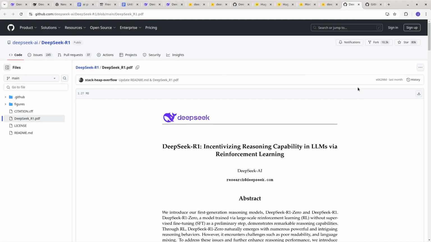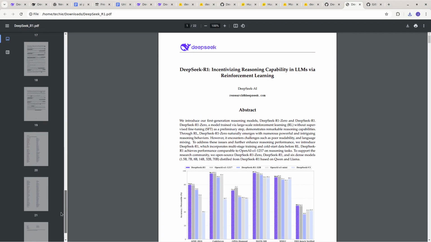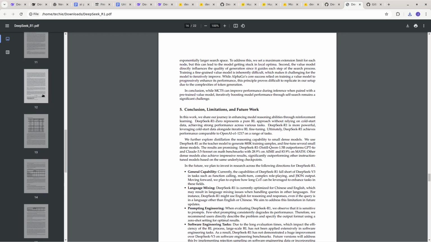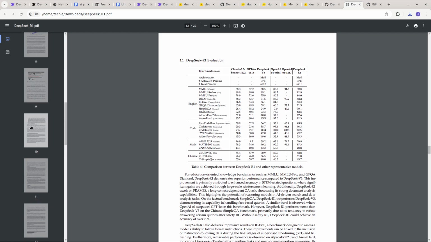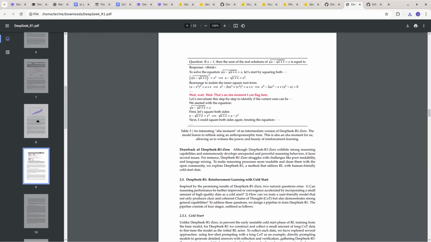And I don't know how long the paper is. Let's see how many. So they give away the paper for free, and the paper for R1 is just 22 pages long. But this definitely, if you're interested in learning about AI and machine learning, DeepSeek can be a great thing because they give their code away for free.